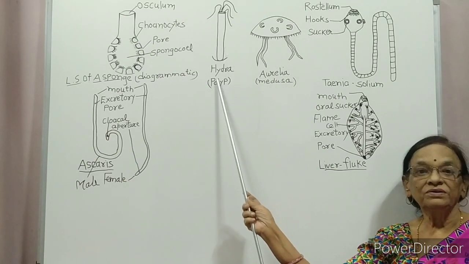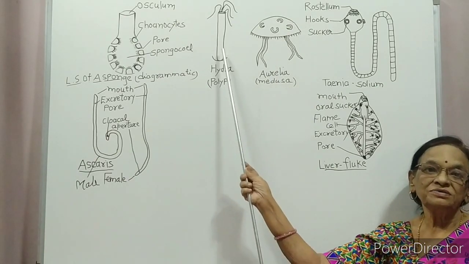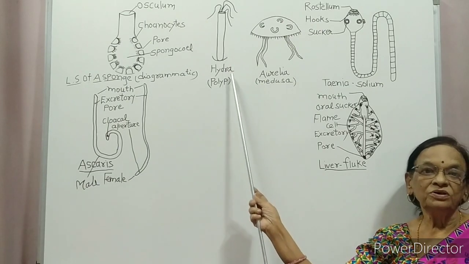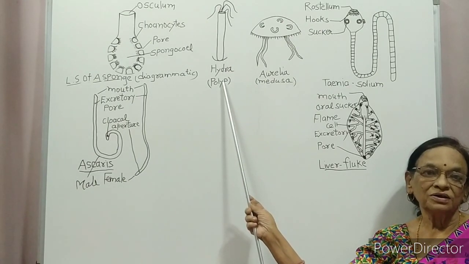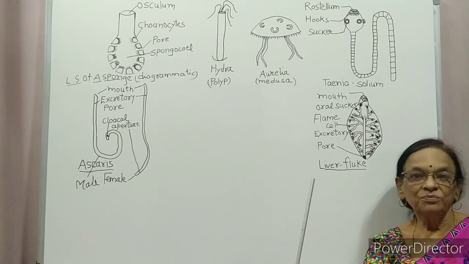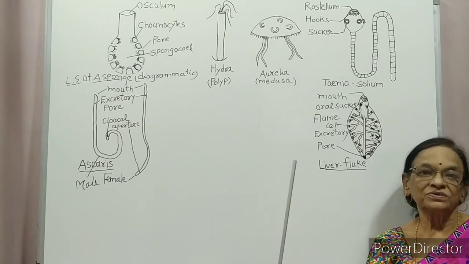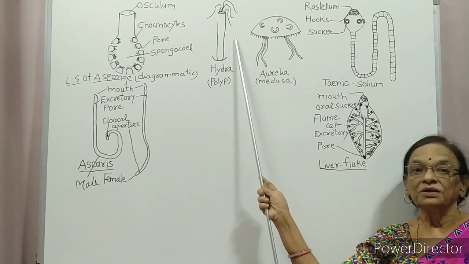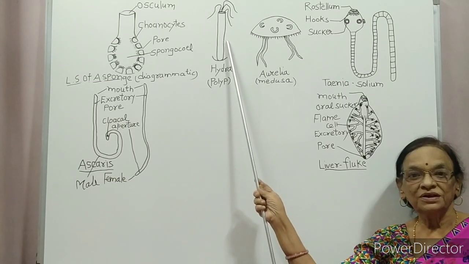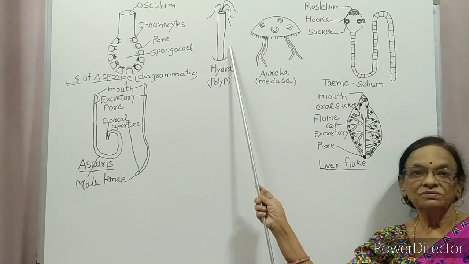Polyp is hydra. Hydra is cylindrical and reproduces asexually. So polyp forms are cylindrical and reproduce asexually. You know, hydra reproduces by budding.